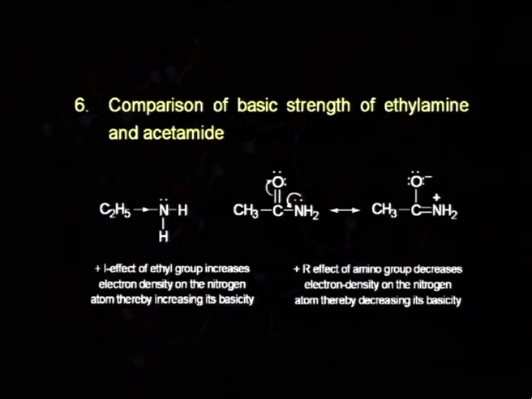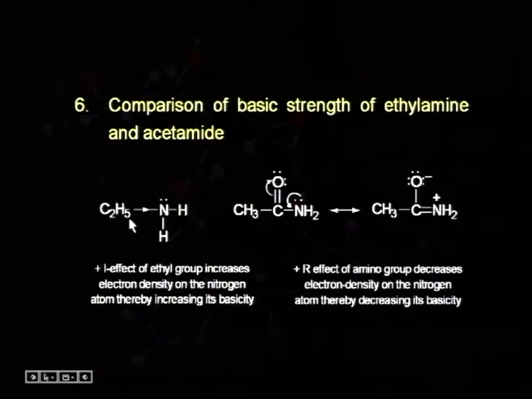Now, we can further compare the basic strength of ethylamine with acetamide. This ethylamine, as we discussed in the last slide, shows only the plus I effect, making this more basic. In the case of acetamide, this amino group is in conjugation with this carbonyl group. Hence, these lone pair of electrons are being delocalized from here to here. So, they are less available for donation, and hence it shows less basic character in comparison to ethylamine.